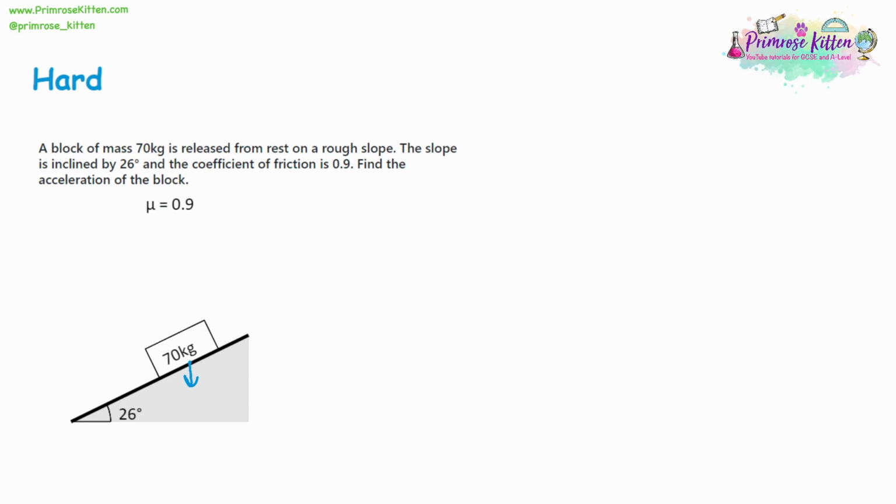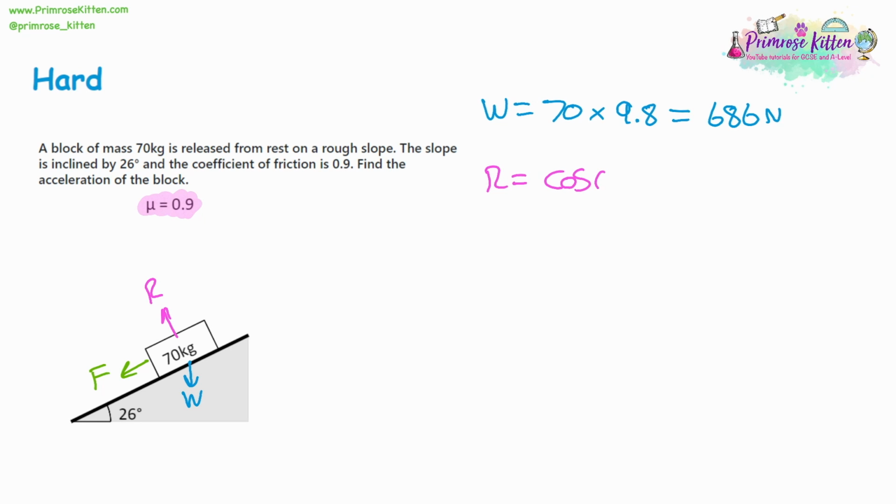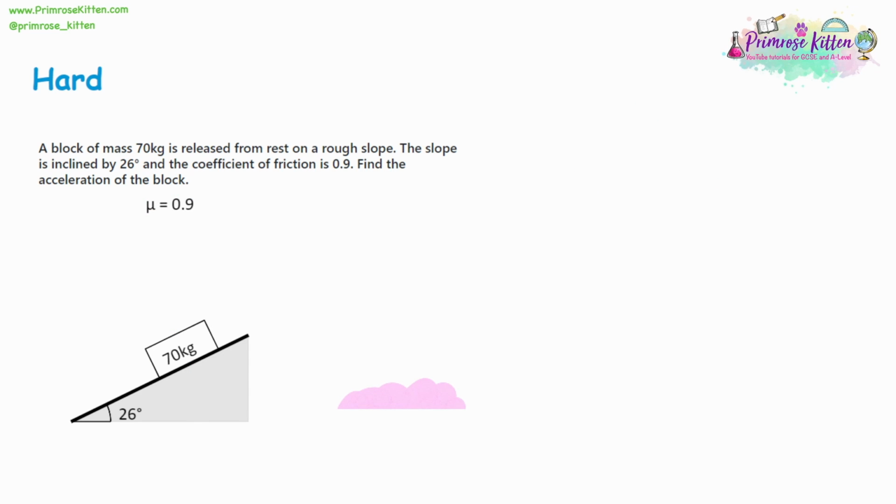Again, identify forces: the weight of the object, the slope pushing back, and the friction, which means it's going to slow down the force of the object going down the slope. So the weight is going to be equal to 70 multiplied by 9.8, and that's 686 newtons. The reaction force of the slope pushing back against the object is going to be the cosine of the slope multiplied by the weight.